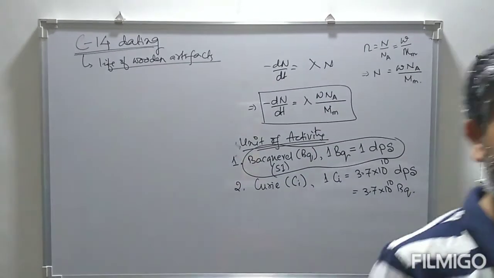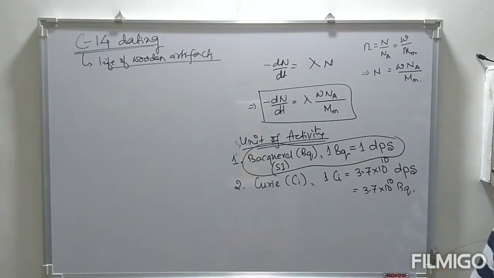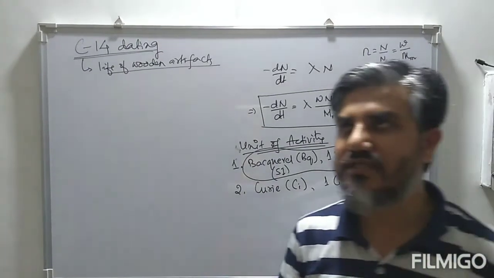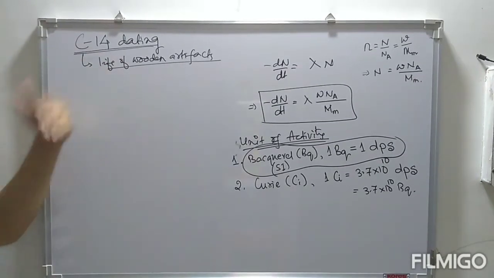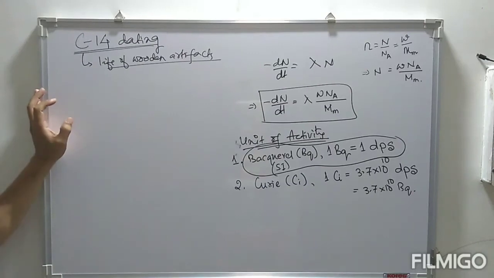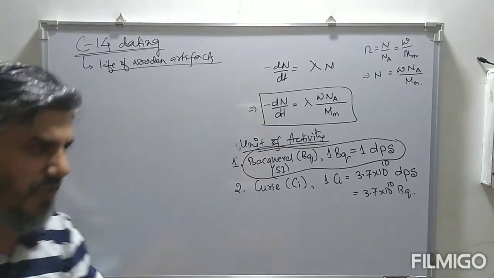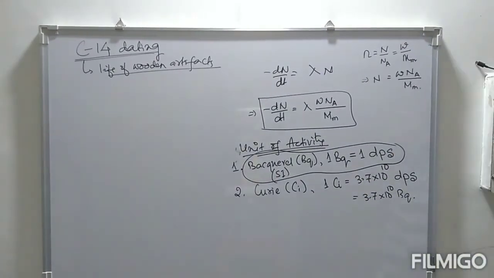So we have a cycle. During this cycle, this radioactive carbon is ultimately present in plants and animals. As long as the plant or animal is alive, there is continuous consumption of carbon-14. When the plant dies, there is no more consumption of carbon-14.